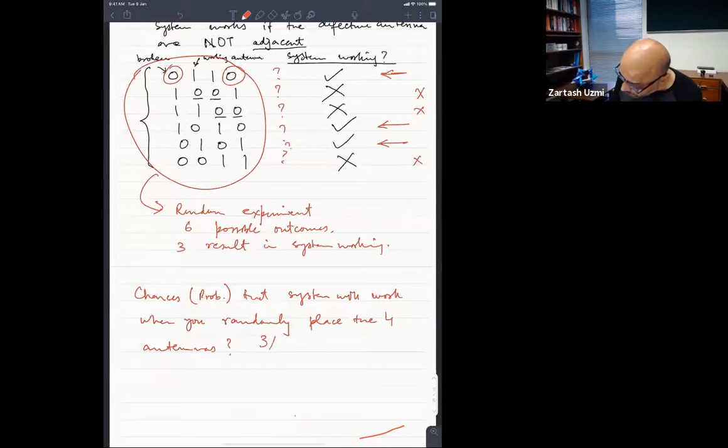So this would be 3 out of 6, which is equal to 0.5. So the probability that the system will work when you put these 4 antennas randomly on a device, the device will work with 50% probability or 0.5 probability.